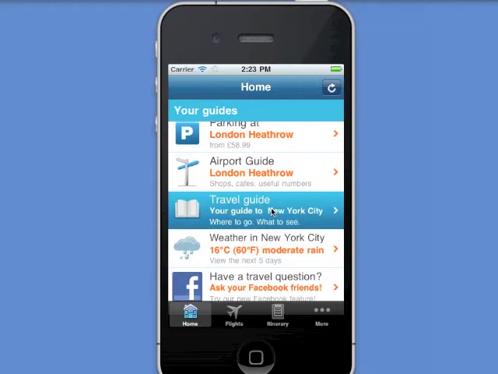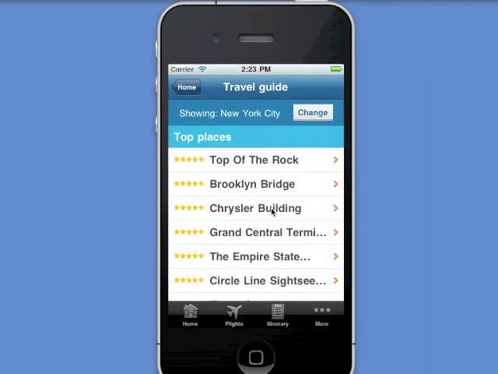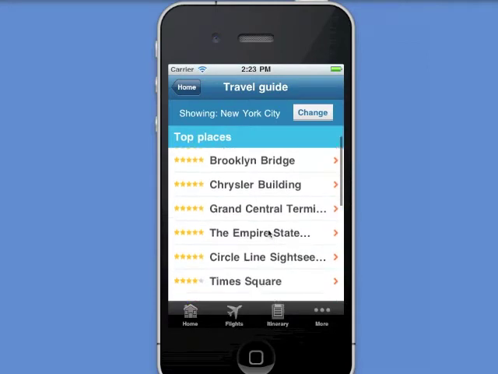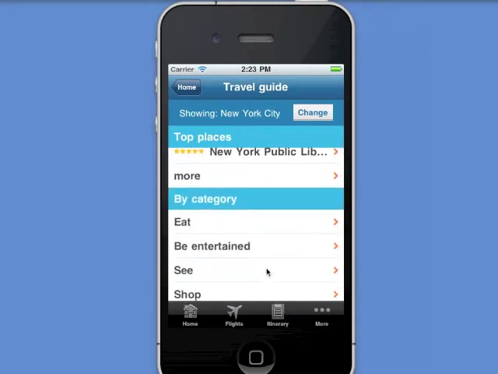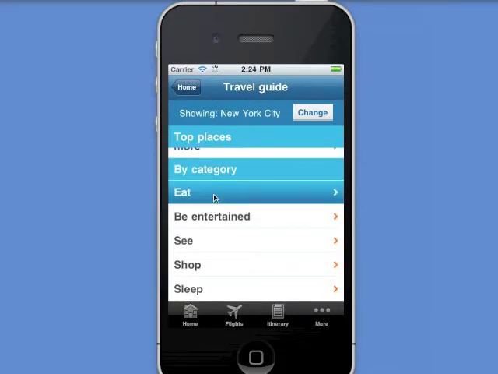If we look at the travel guide, by default we're viewing New York because that's the next destination in my itinerary, and we can have a look at some of the top places to go and visit in New York, or if we want to, we can start to look into categories, so places to eat within New York for example as well.